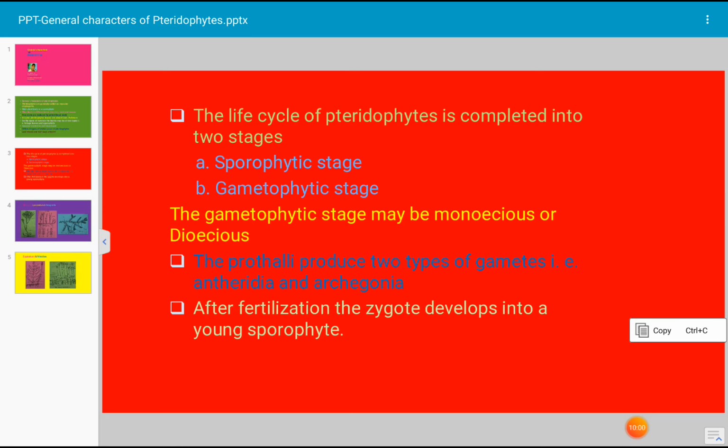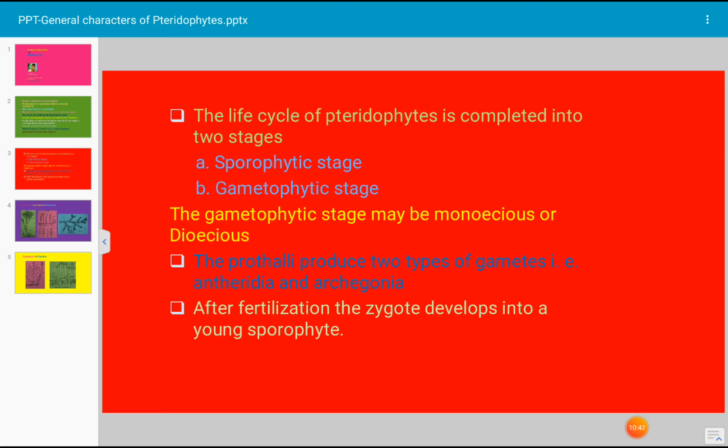Let us see the gametophytic stage of the pteridophytic plant. The gametophyte generation of pteridophytes is not a very prominent one. It is either a free living plant or nourished through a mycorrhizal fungus. There are two types of gametophytes which occur in pteridophytic plants. That is monoecious gametophyte. It is developed from homospores. It produces both male and female sex organs. It is commonly called prothallus or gametophyte. It is like a thallus, self-nourishing and multicellular body.